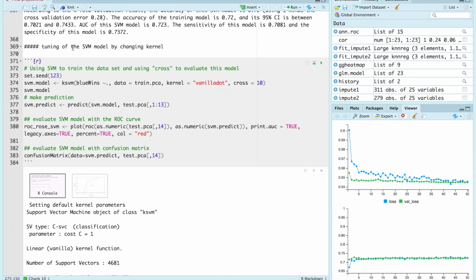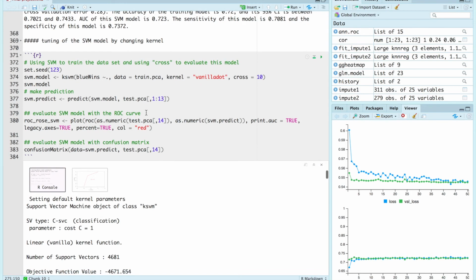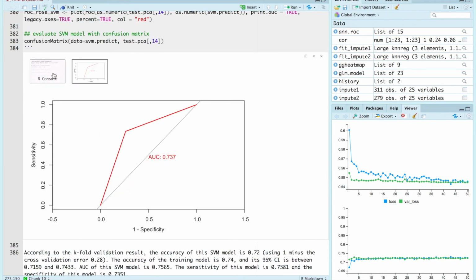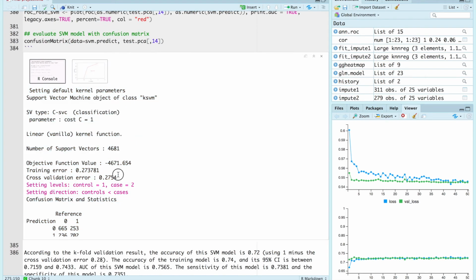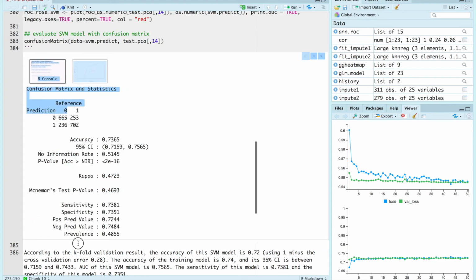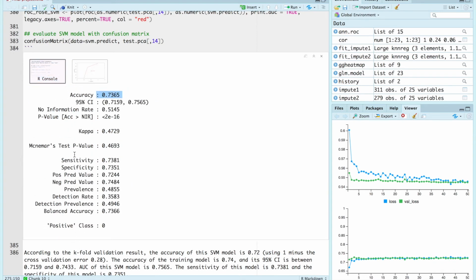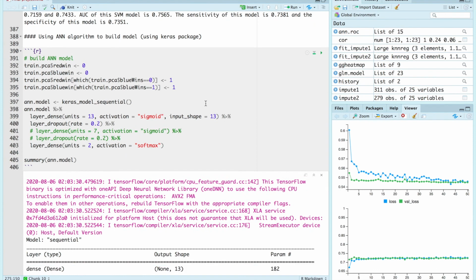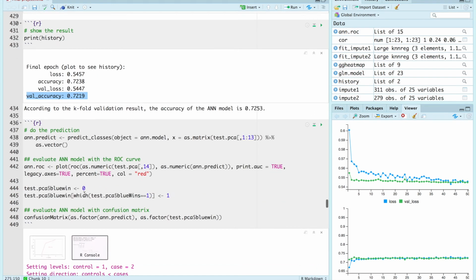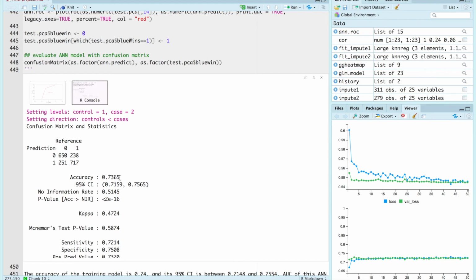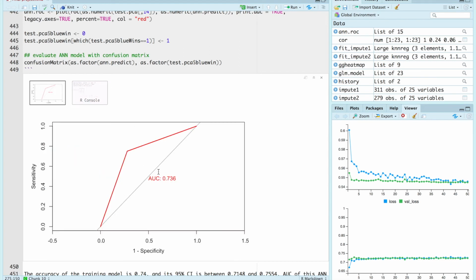And I tuned the SVM model by changing the kernel to vanilladot. And this is the AUC. And this is the cross-validation result. This is the accuracy of this model. And then I use the Keras package to build the ANN model. This is the cross-validation accuracy, and this is the accuracy of the training model, and this is the AUC of this model.